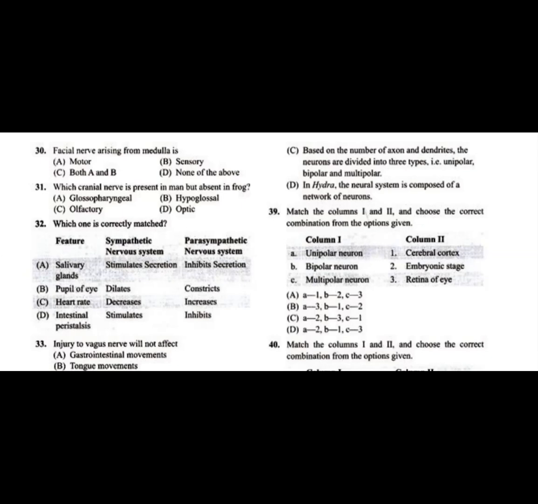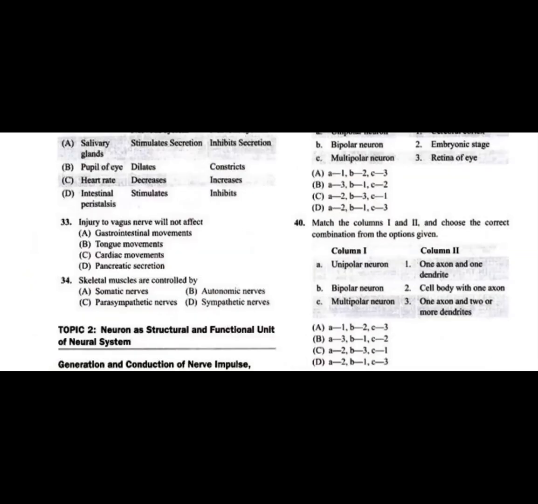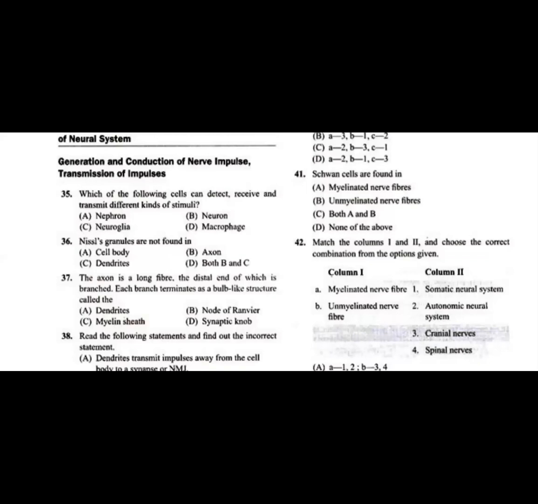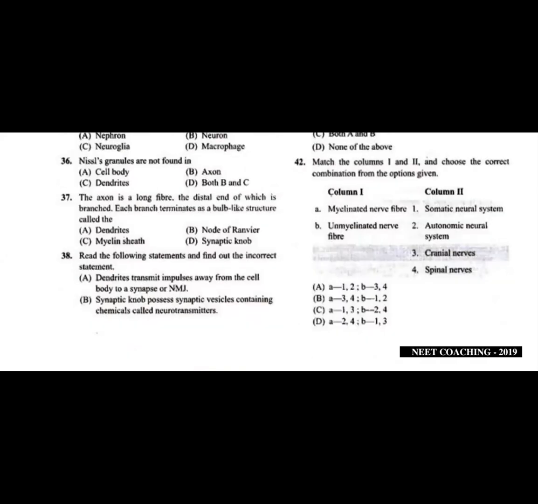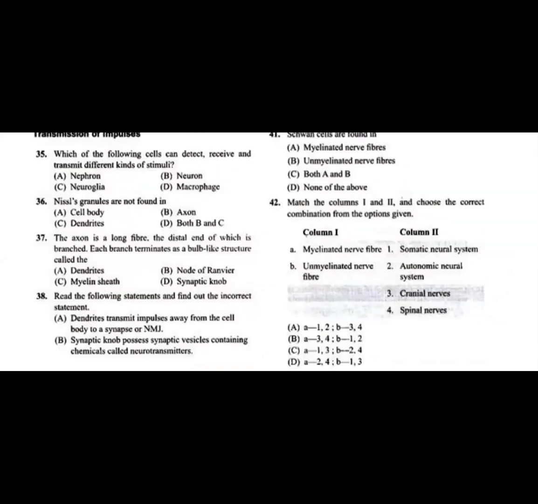So all the statements in question 38 are right, except the first statement. Statement A, that dendrites transmit impulses away from the cell body to the synapse, is wrong. It is towards the cell body that dendrites transmit impulses. The answer to 38 is A. Now, question 39.